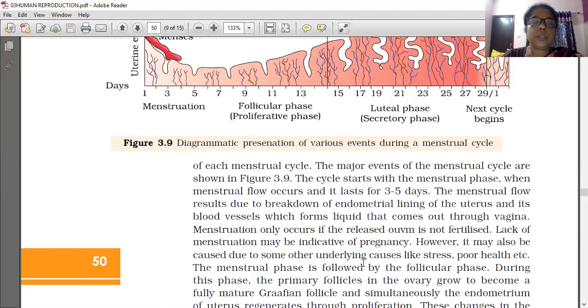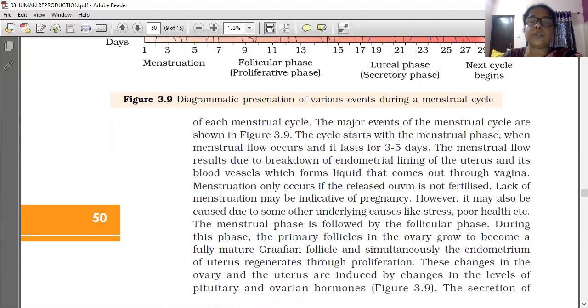However, it may also be caused by some other underlying causes like stress, poor health, etc. Because of this reason also menstruation can be stopped.